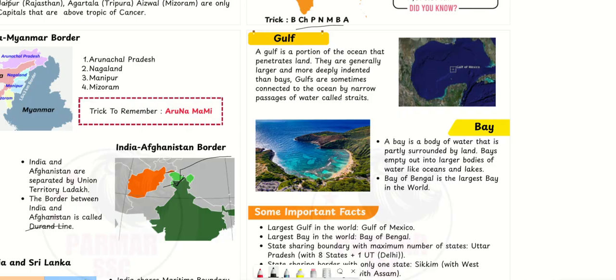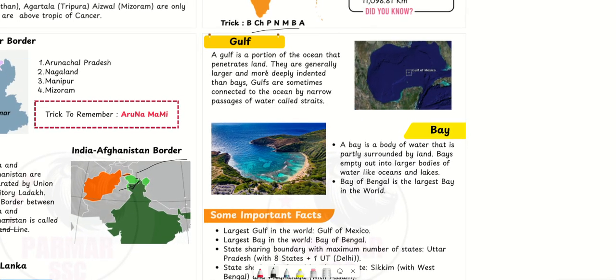Now, first we see what a Gulf is. A Gulf is a portion of the ocean that penetrates the land. Suppose this is a land area, and this is a very narrow region which is open to the sea. If the water comes from the sea into this region, we call that a Gulf.